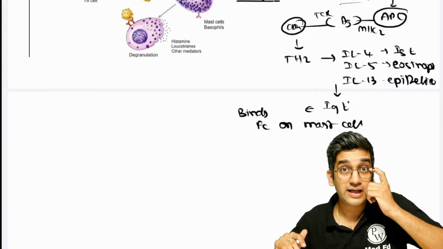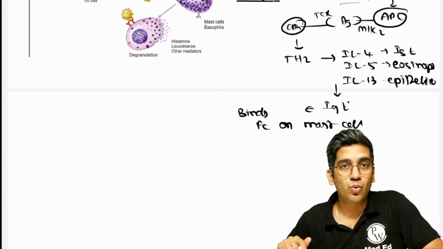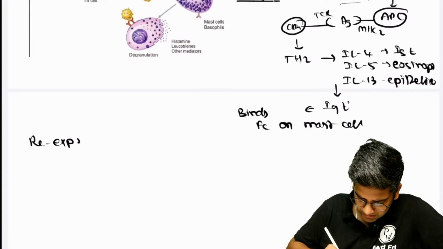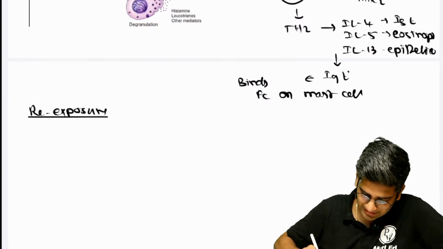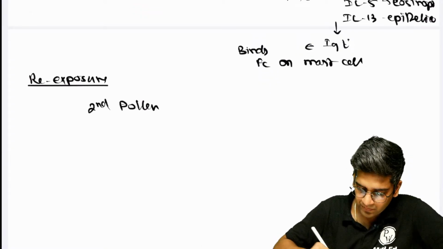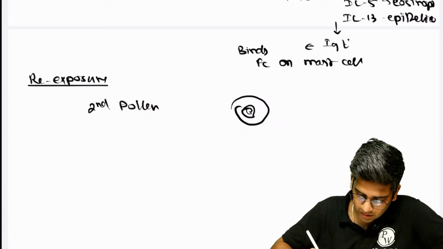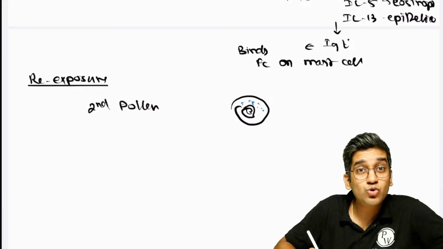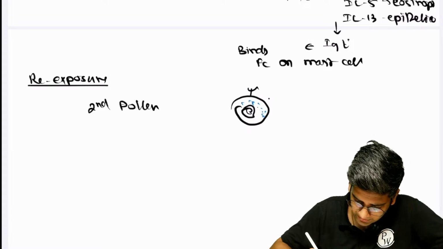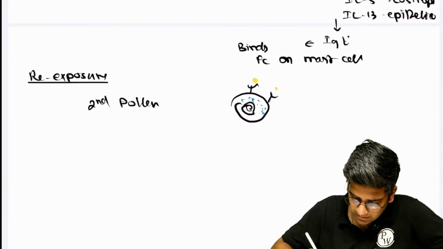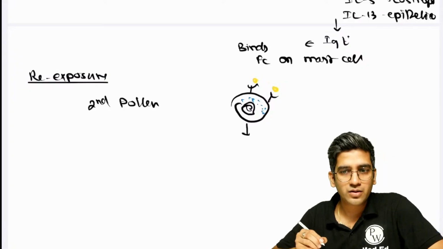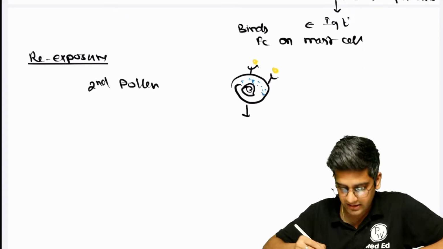It stops there, right? After that happens, your re-exposure, right? So once re-exposure happens, it's a very, very simple thing. Second time exposure, second time a pollen grain comes, draw a mast cell. Mast cell is nothing but tissue basophil, so please do draw granules, because the first step is degranulation, right? So the pollen binds to the already existing IgE on the surface of mast cells, which results in the degranulation of the mast cells, right?